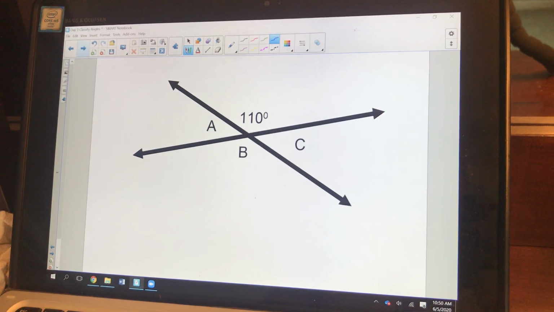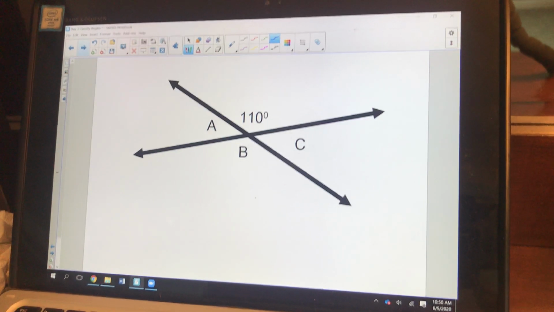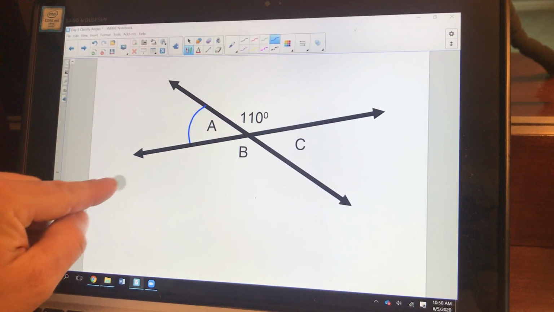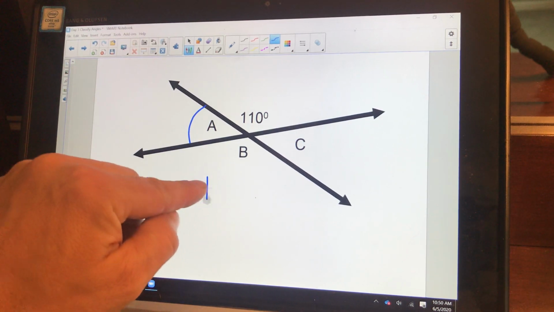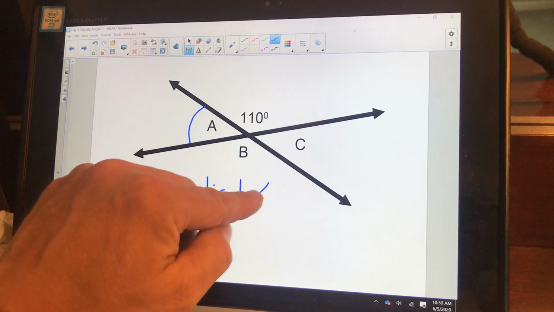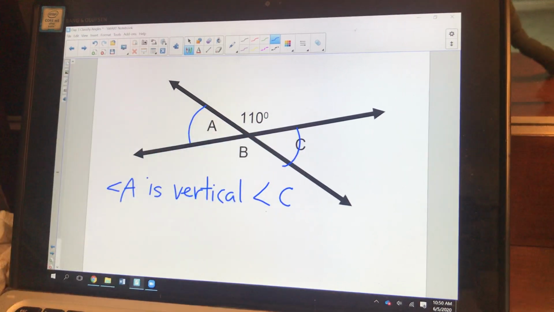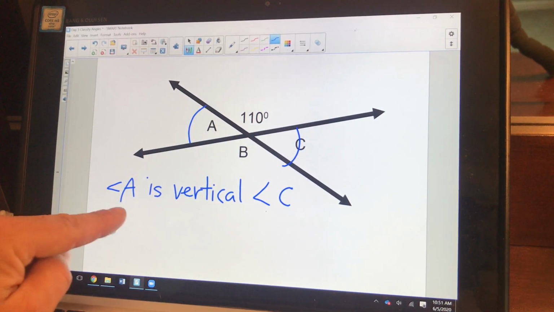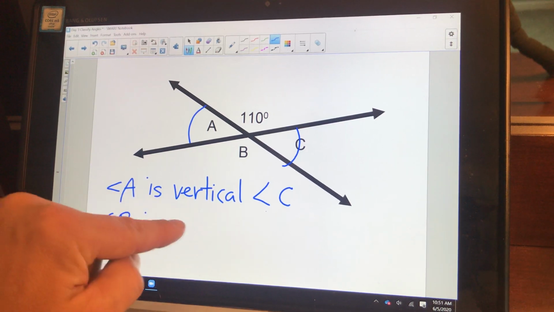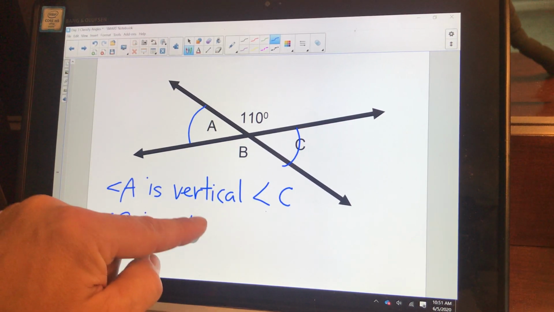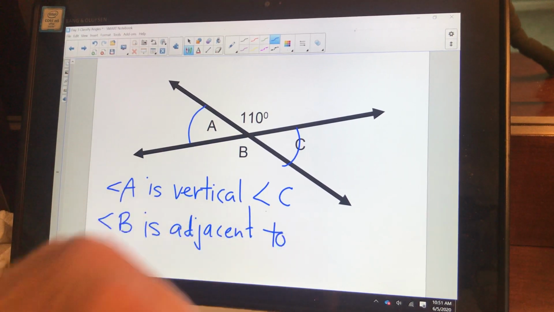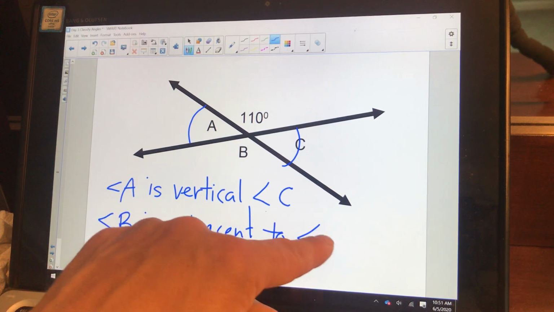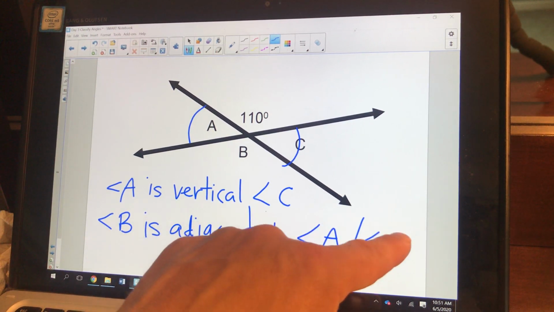Let's take a look at some pictures. What do we have here? We have two lines intersecting, so I can say angle A is vertical to angle C. Angle B is adjacent to, well, what is it next to? To angle A, or I could say angle C.